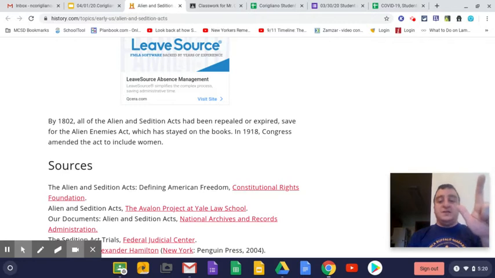So Washington is a Federalist. John Adams is a Federalist. Thomas Jefferson is a Democratic Republican. This is the first time that the Democratic Republicans are going to claim the presidency. And it could have been up to John Adams to say, nope, I am declaring this election invalid. I'm going to hold on to the presidency. The Federalist Party will continue to be in charge. The Democratic Republicans will not be in charge. This transition will not happen. He could have absolutely done that, and that would have been the end of the United States as we know it.